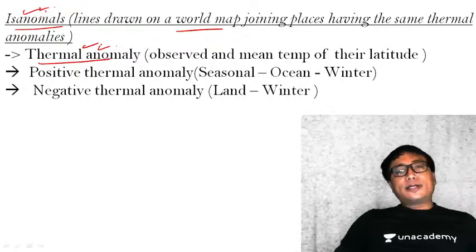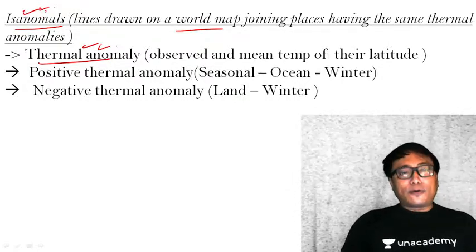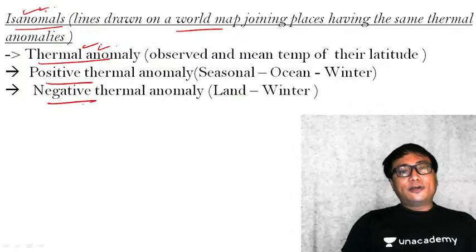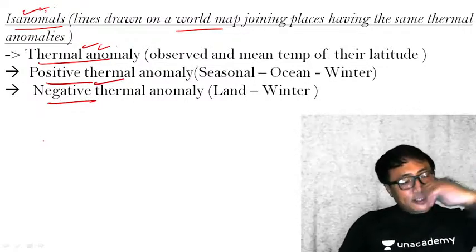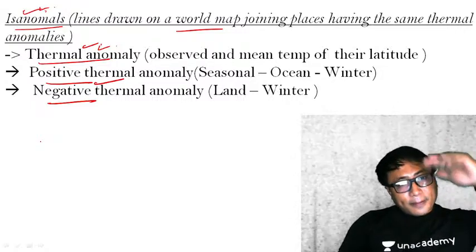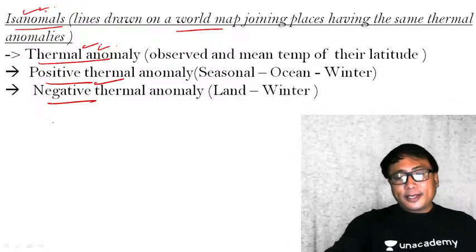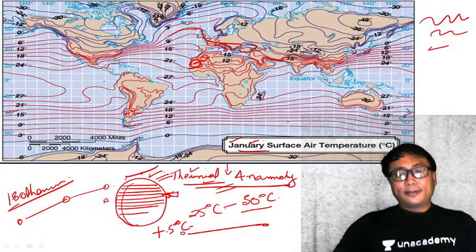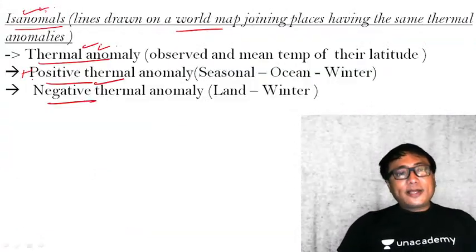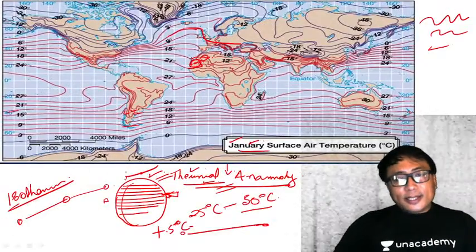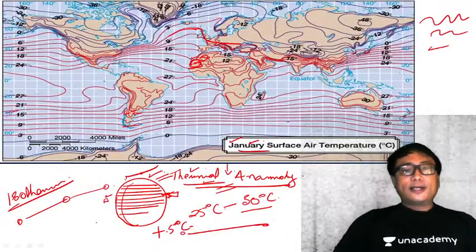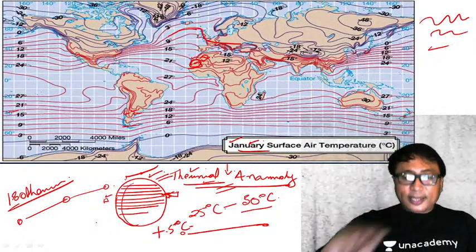This thermal anomaly can be of two forms, positive and negative. Positive means the place is experiencing a temperature much higher than what it should be in the homogeneous Earth. That is plus. If any location is experiencing less temperature than it would be in the homogeneous Earth, it is known as negative thermal anomaly. I hope that is clear.